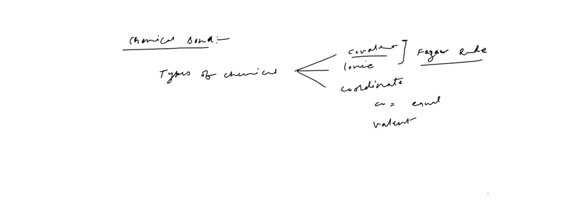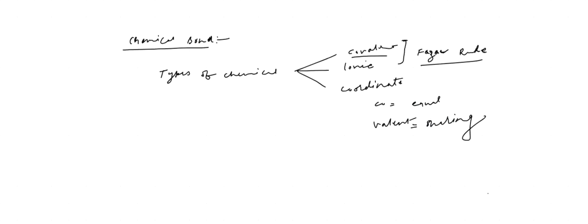So Fajan's rule is for the explanation of ionic character in a covalent bond or the covalent character in an ionic bond. Both apply. Fajan's rule says no covalent bond is 100% covalent and no ionic bond is 100% ionic. Each ionic bond must have some amount of covalent character, and each covalent bond must have some amount of ionic character. There are four points that I will tell you. Don't worry. Firstly, let us go to the basics.